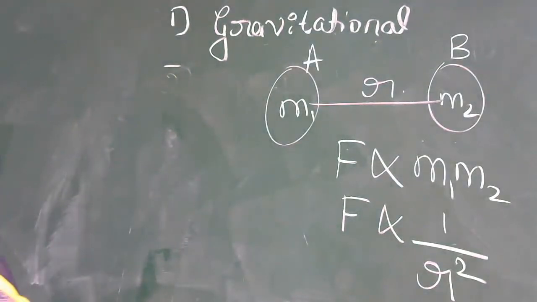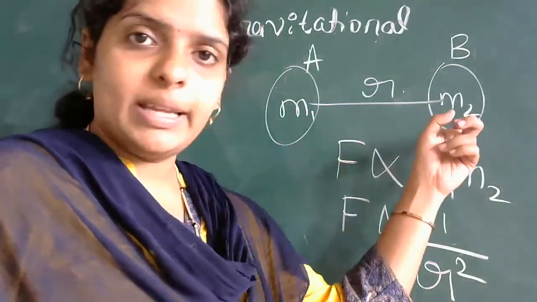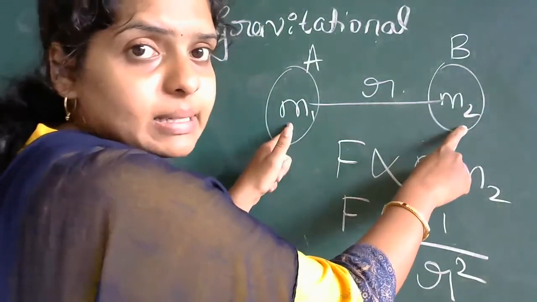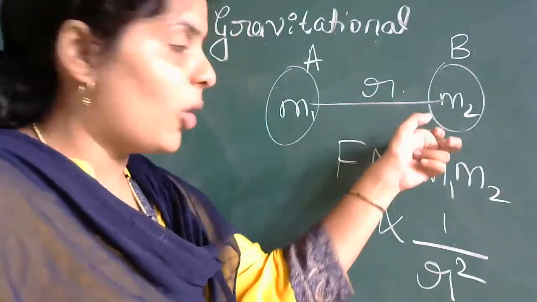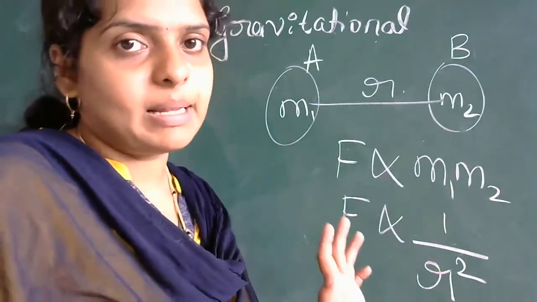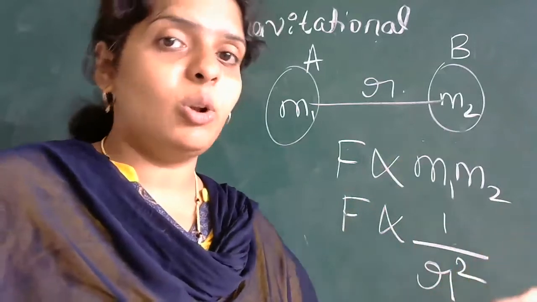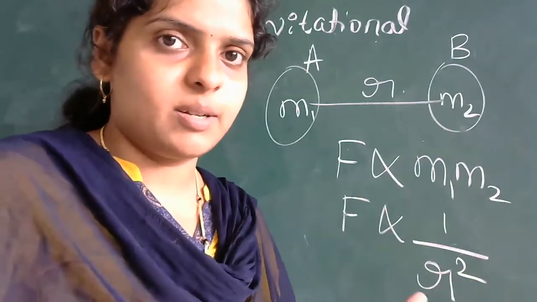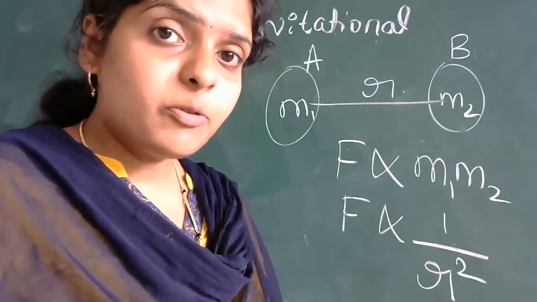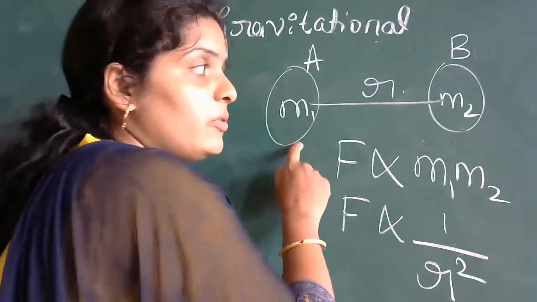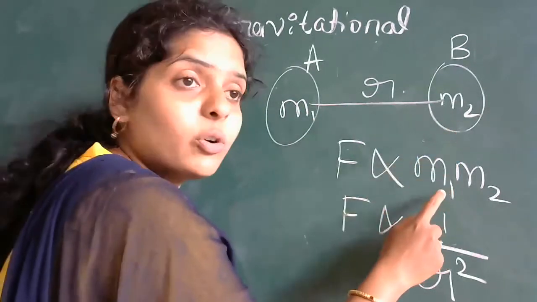So you can define the gravitational force as the force between the two bodies by virtue of its masses. In simple language, it is the force between two bodies by virtue of its mass. Whatever I am telling is the gravitational law statement. You just remember what you mean by gravitational force: the force between two bodies by virtue of its mass.